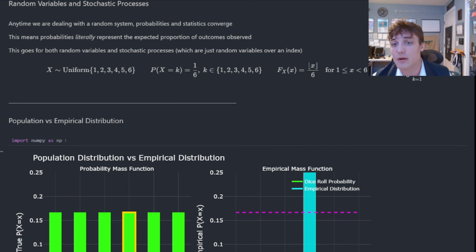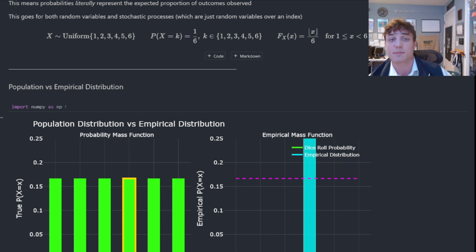We can define a random variable in terms of either its probability mass or density function, its distribution function, or its characteristic function. That is effectively just the derivative and integral or the Fourier transform of any of those objects. Once we have the definition, then we can effectively see the probability or likelihood of different events. We can draw then from that distribution.